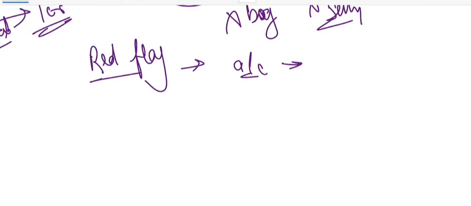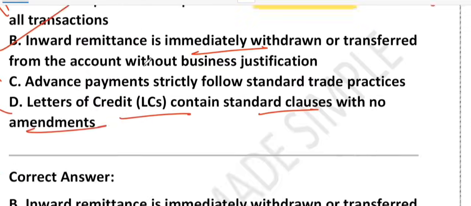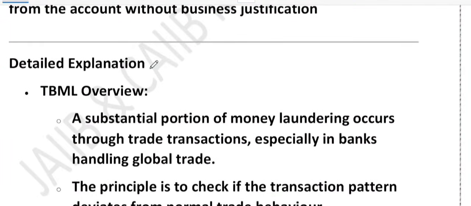Please note it down. These are called red flags. So let's summarize the key points we learned about TBML. Here we can see TBML, using trade transactions to hide illegal money. That's called TBML, trade-based money laundering.